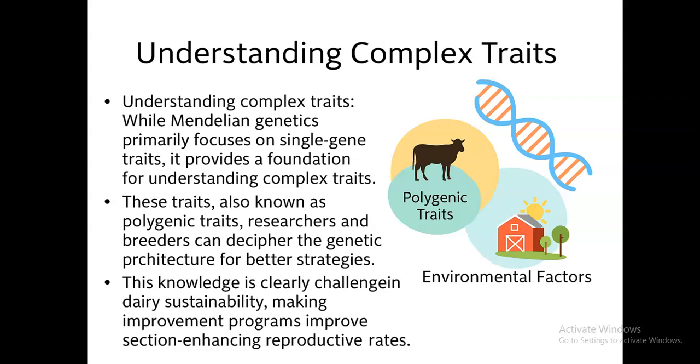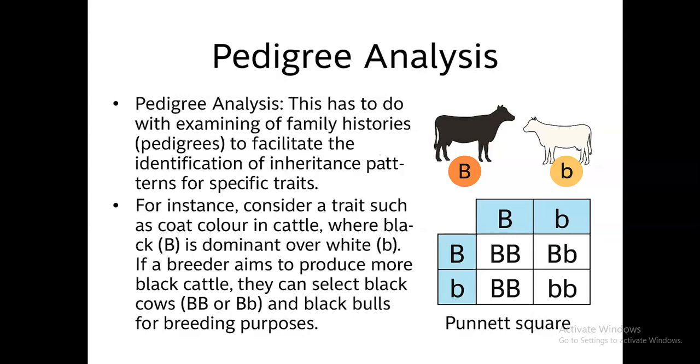So Mendelian genetics is a key principle that is being explored by scientists and breeders to make sure that we strike a balance between increasing milk production and enhancing reproductive success rates. Another area where Mendelian genetics has been useful in livestock production is pedigree analysis.